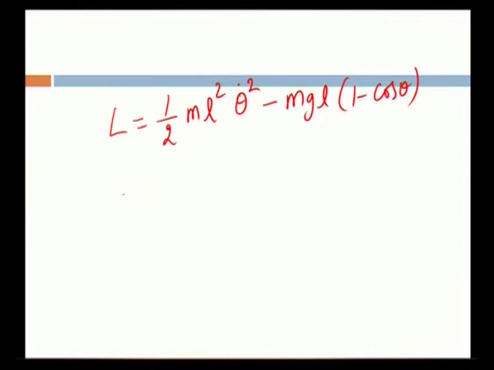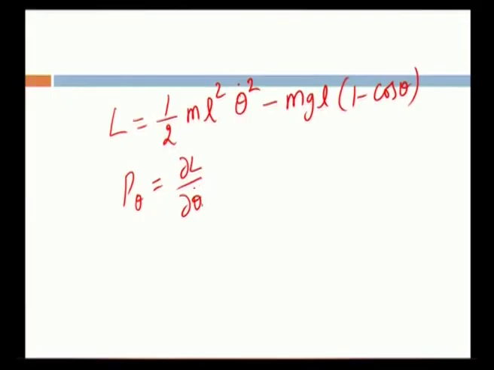Now, the generalized momentum for this one is P suffix theta is equal to dou L by dou theta dot. This is what we learnt as the definition at the start of this lecture, that is canonical momenta. To understand that, if dou L by dou q j is equal to 0, that means d by dt of dou L by dou q dot j is equal to 0. That means that dou L by dou q dot j is conserved or a constant. That conserved or constant quantity is called the generalized momenta. That generalized momenta is taken here in the simple pendulum case.